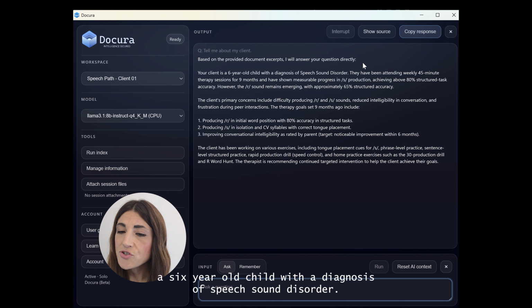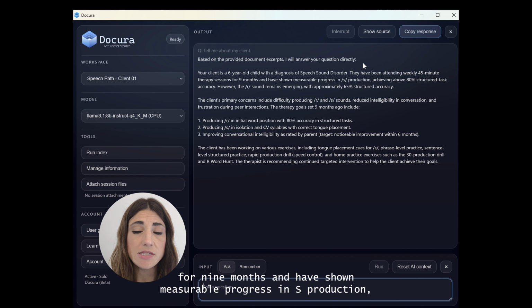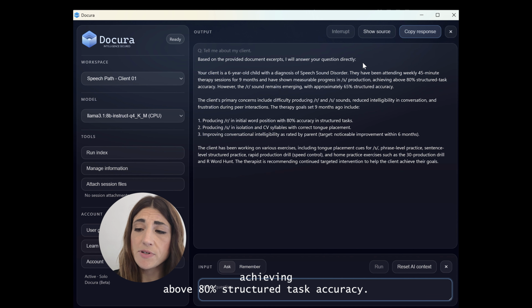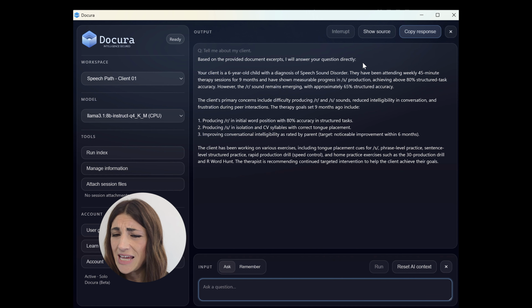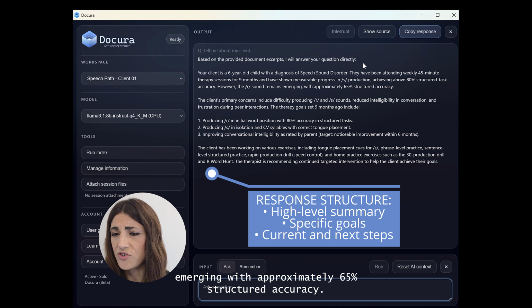Your client's a 6-year-old child with a diagnosis of speech sound disorder. They've been attending weekly 45-minute therapy sessions for 9 months and have shown measurable progress in S production, achieving above 80% structured task accuracy. However, the R sound remains emerging with approximately 65% structured accuracy.